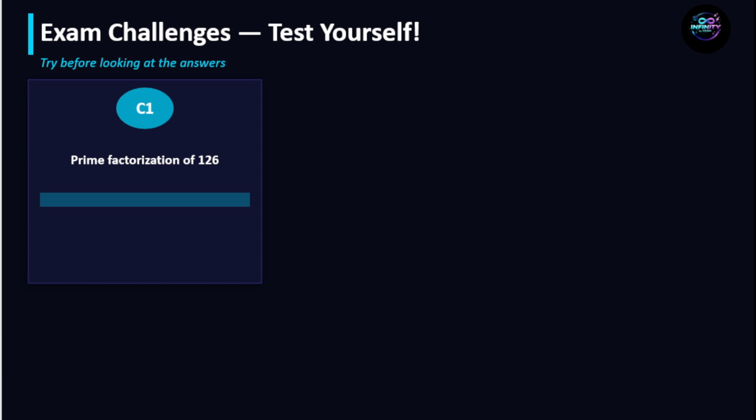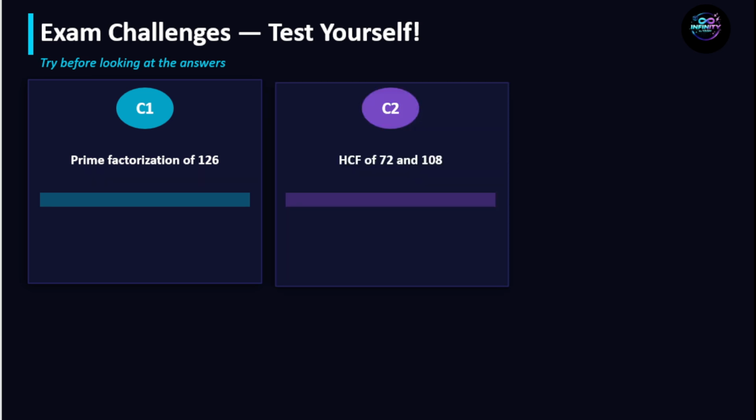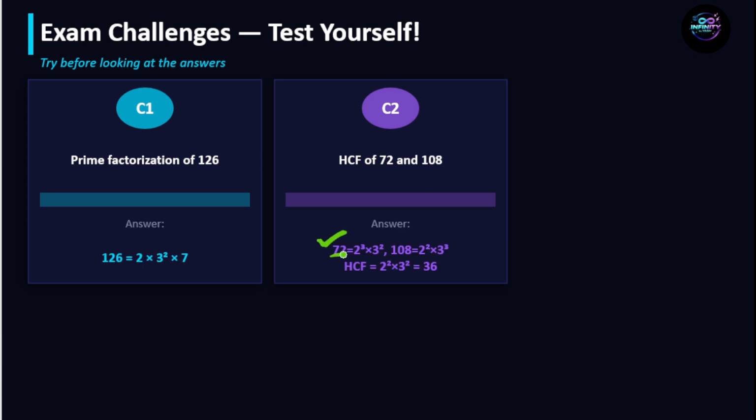Now it's challenge time for you. Find the prime factorization of 126. If you got the answer as 2 into 3 square into 7, you are correct. Now pause the video and find the HCF of 72 and 108. In the first step, find the prime factors of 72 and of 108. Then write the common factors. In these two, the common factors are 2 square and 3 square. So 2 square into 3 square is 36. So 36 is the HCF of 72 and 108.